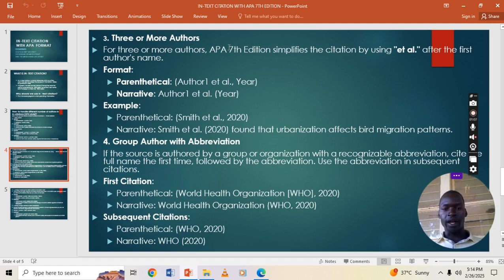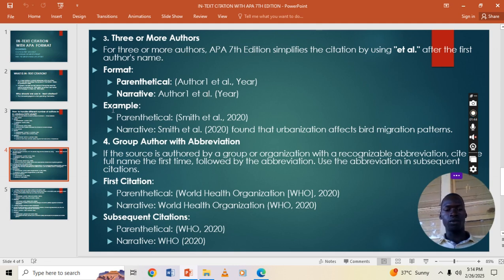For three or more authors, the APA 7th edition simplifies the citations by using et al. after the first author's name. There are two formats that you can use, the parenthetical way or the narrative way. In the parenthetical way, everything is in the bracket, and in the narrative way, only the year is in the bracket. The authors' names are outside.